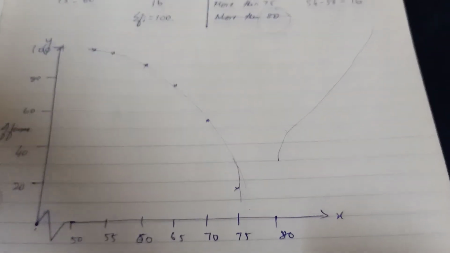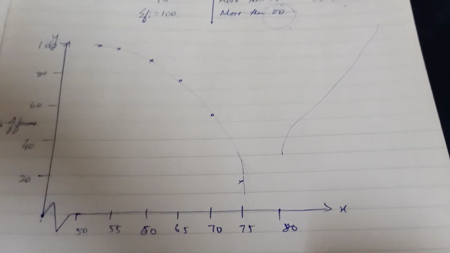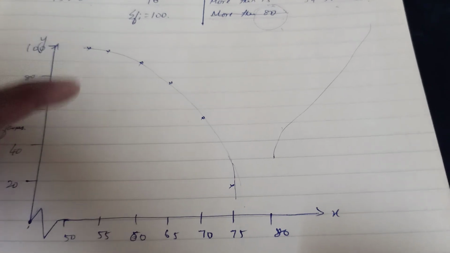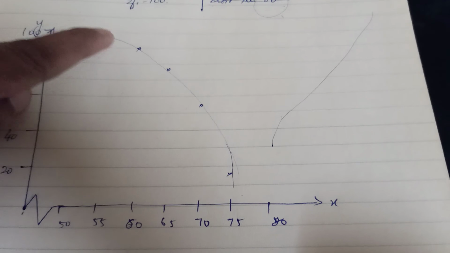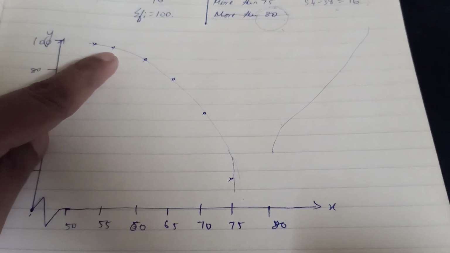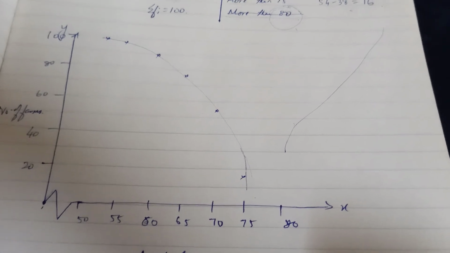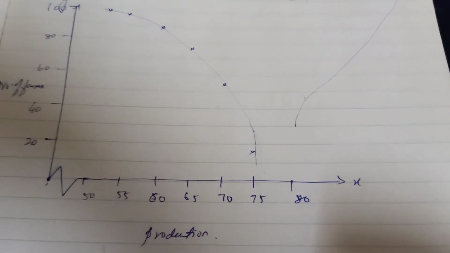Okay, then plot the points. So the first point will be 50, 100. So you have 50 here, 100 here. The second point is 55, 98. So I have marked it slightly below 100. You use a graph sheet, use 10 tables and mark, or you can use 5 tables. 10 tables will be easier for you to do the calculation.